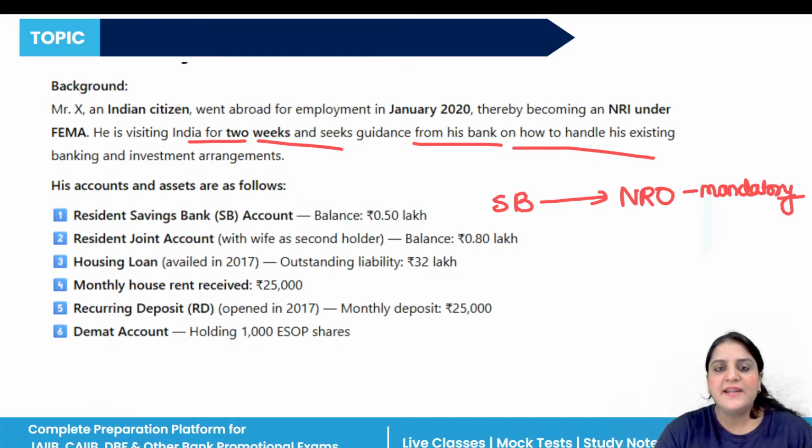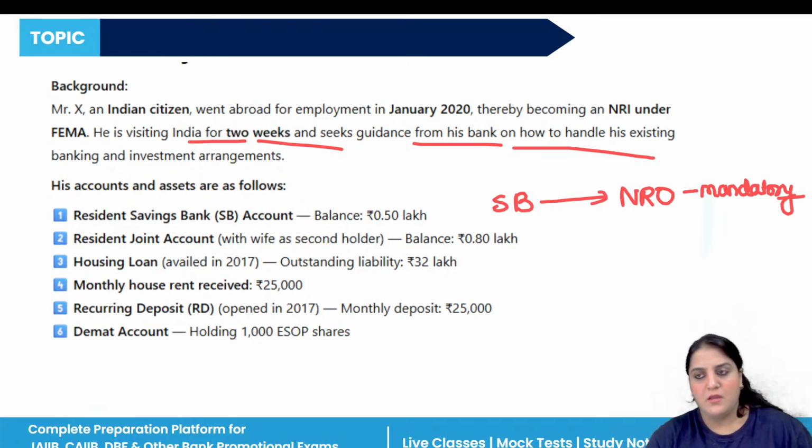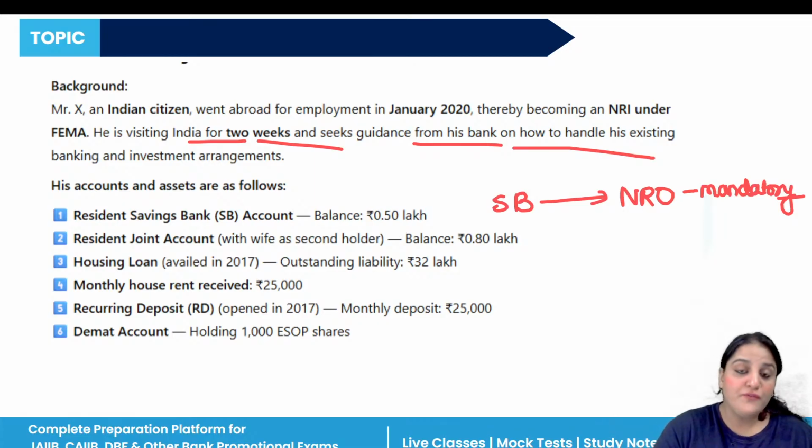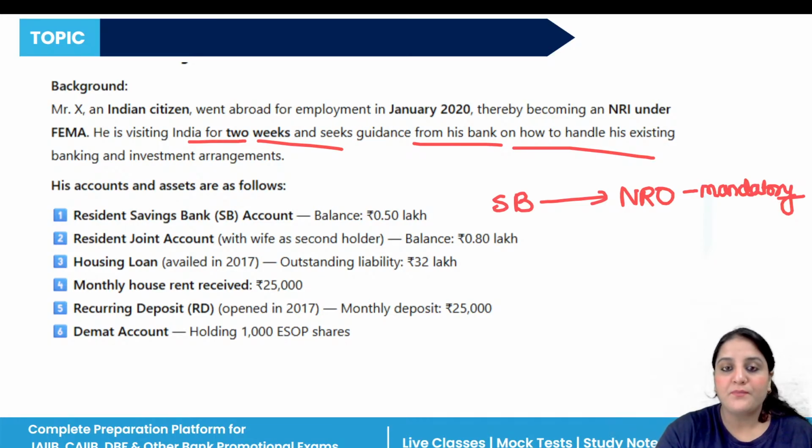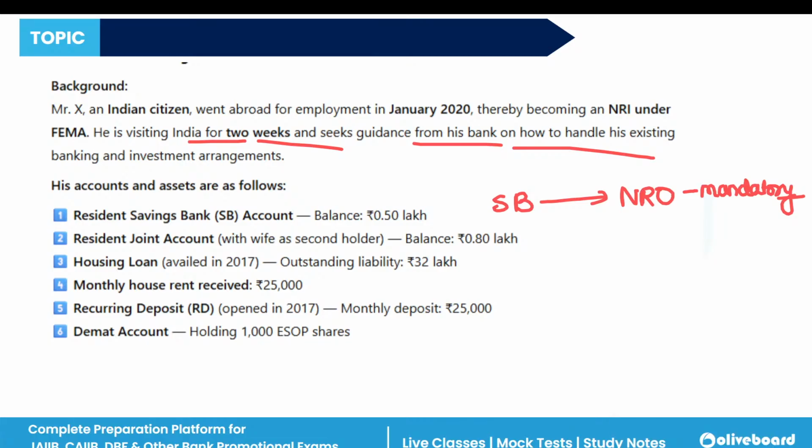Next is the resident joint account. Joint account with the wife as the second holder. In that case, what will be the action here?